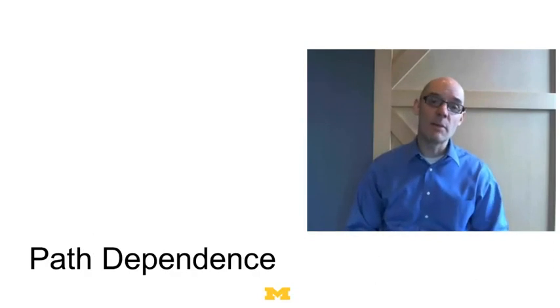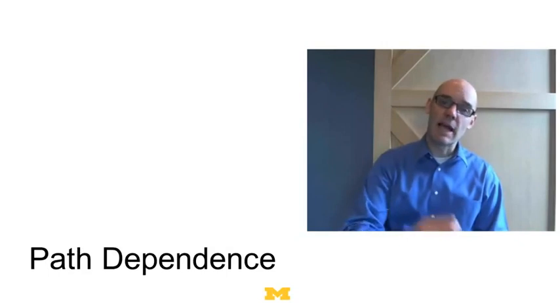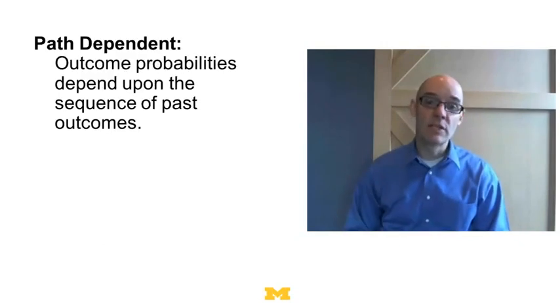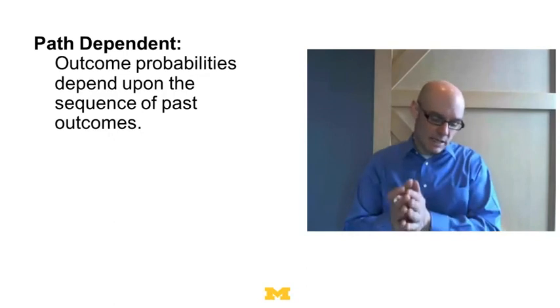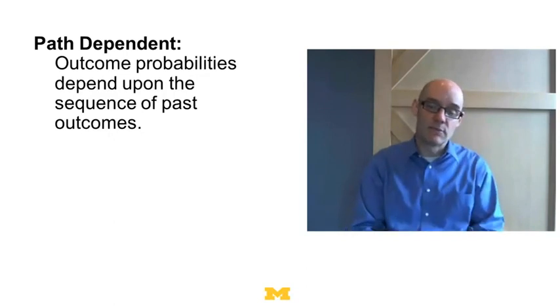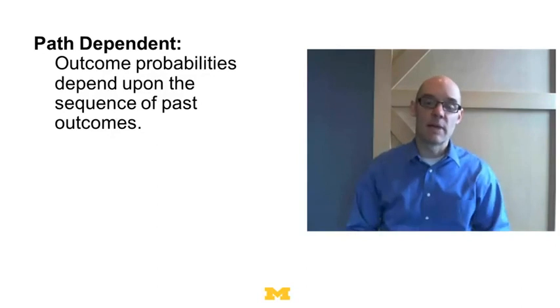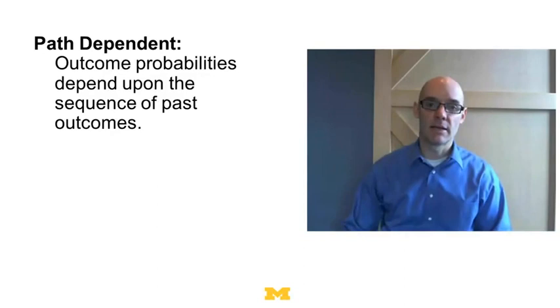Remember, when we talk about path dependence, what we're talking about is the sequence of previous events influencing not only the outcome in this period, but possibly the long-run equilibrium. So our definition of path dependence is that the outcome probabilities depend on the sequences of past outcomes. In the case of a path-dependent outcome, we're just saying the probability of an outcome depends on it. In the case of path-dependent equilibrium, we're saying that the long-run equilibrium depends on the past outcomes.